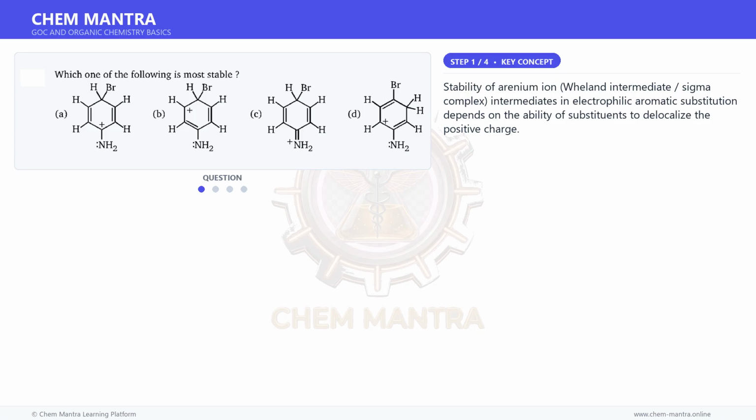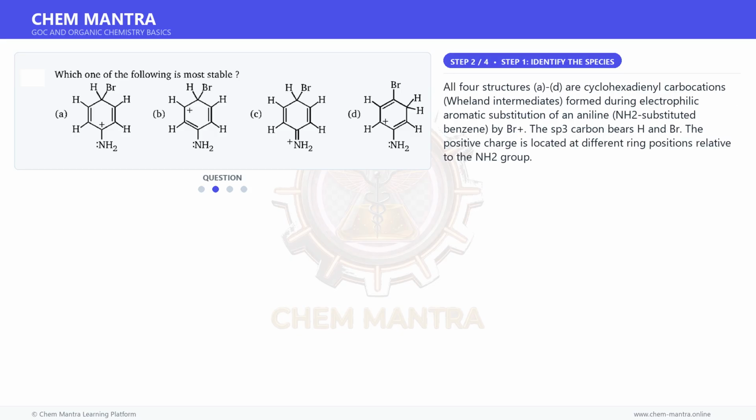Stability of arenium ion, Wheland intermediate, sigma complex, intermediates in electrophilic aromatic substitution depends on the ability of substituents to delocalize the positive charge. Moving on to the next step.